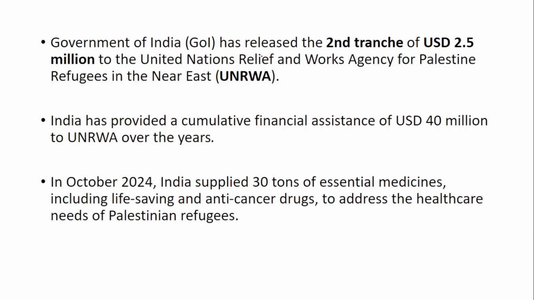So next is about Government of India. It has released second tranche of $2.5 million to the United Nations Relief and Work Agency for the Palestine refugees in the Near East. So India has provided cumulative financial assistance of around $40 million to this UNRWA over the years. So now it has released the second tranche of $2.5 million. But if you see, overall, India has provided a support of $40 million.